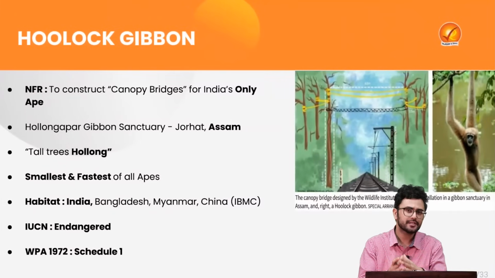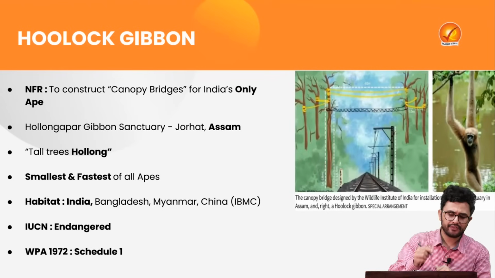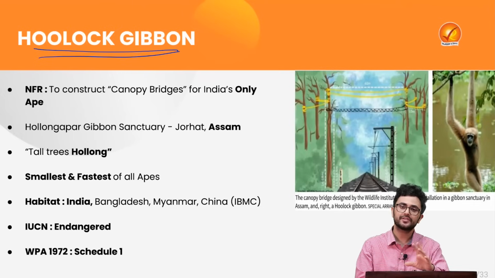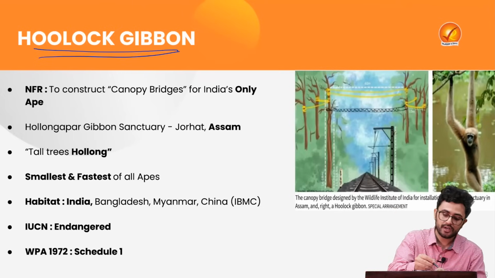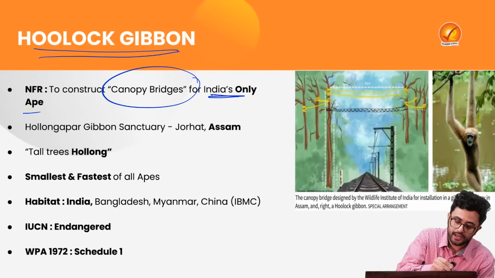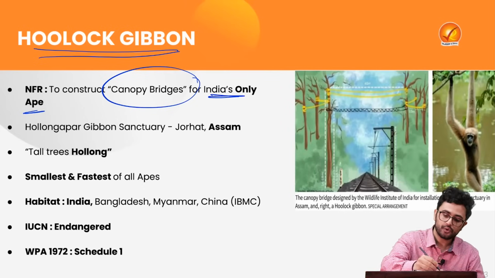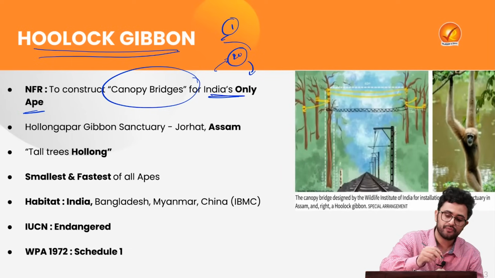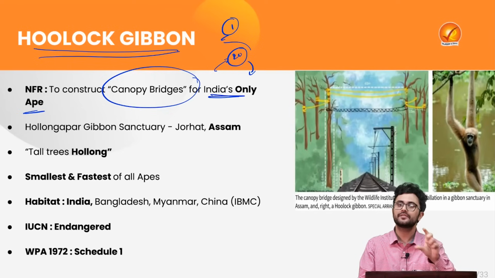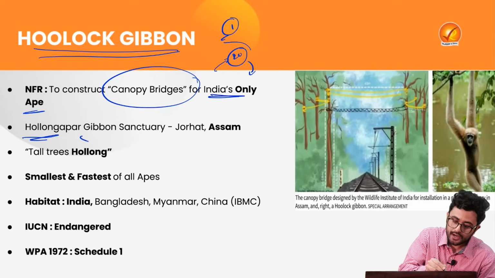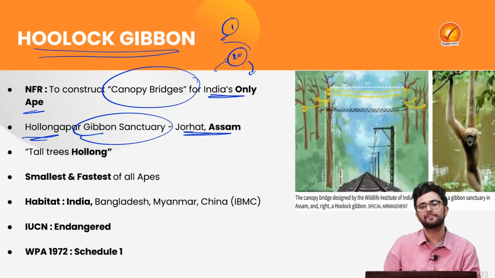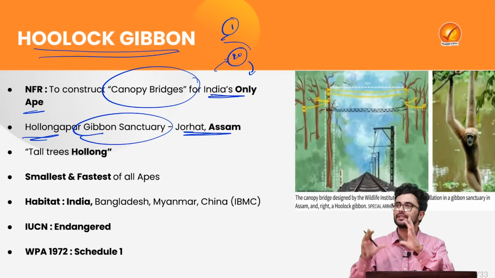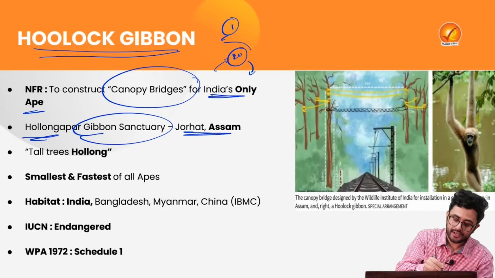With this, we'll move to the last news of the day. We are going to cover a very interesting species, and that is the Hoolock gibbon. The reason is that the Northeast Frontier Railway is planning to construct canopy bridges for India's only ape. There are 20 ape species, and out of those the Hoolock gibbon is one. The major place where they are found is the Hollongapar Gibbon Sanctuary in Jorhat, Assam, and they are an arboreal species that climb and sleep on tall trees.